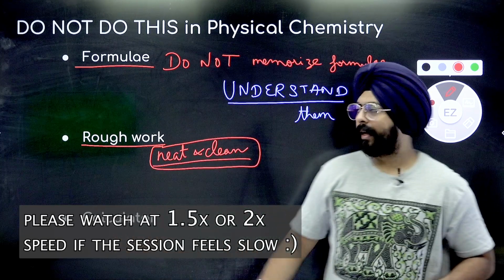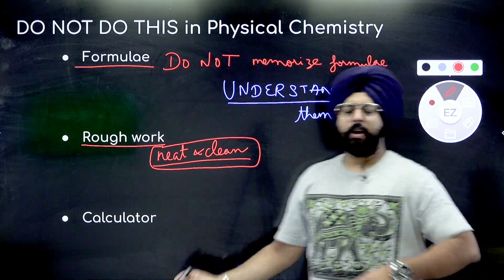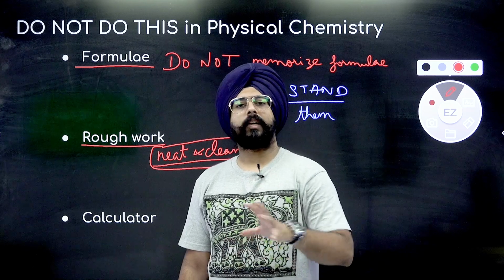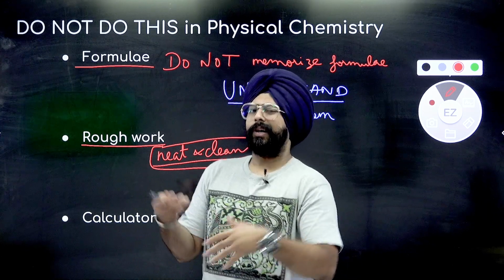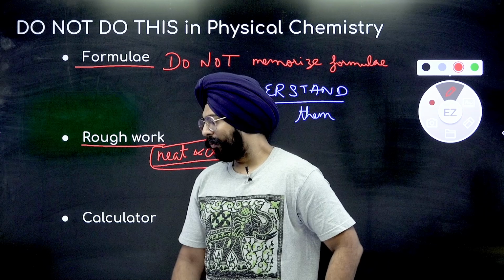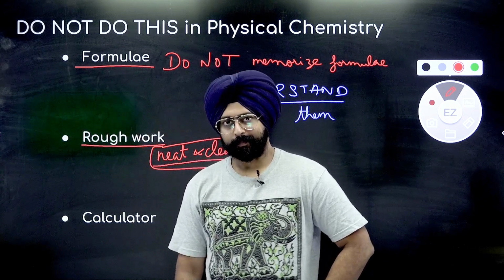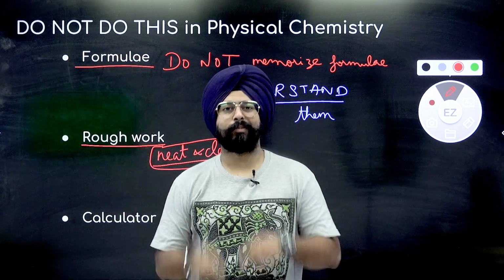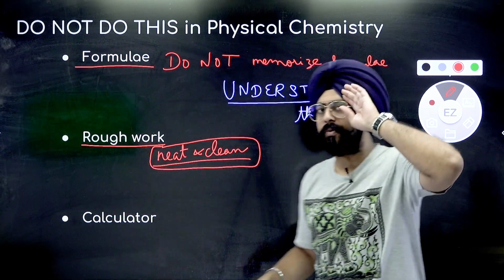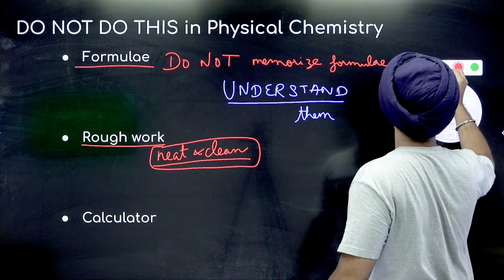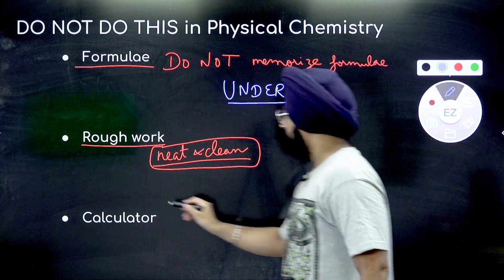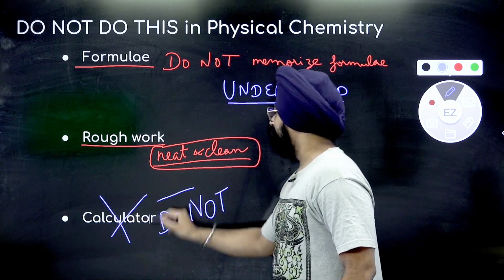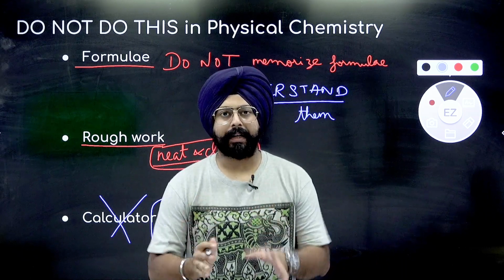Next one, calculator. A lot of students do this, especially nowadays in online classes. Whenever you attend a physical chemistry class, you keep a calculator with you. You have a calculator in your phone. So when the teacher is solving questions, they'll ask you for the answer and you'll be like, sir, this is done. All you've done is just punch numbers into the calculator, and that's the worst thing that you could ever do. Calculator kabhi mat use karna bhaiya, please. Do not use the calculator while practicing.